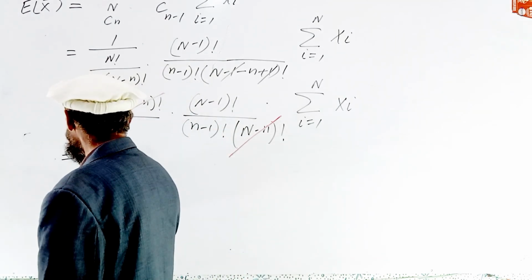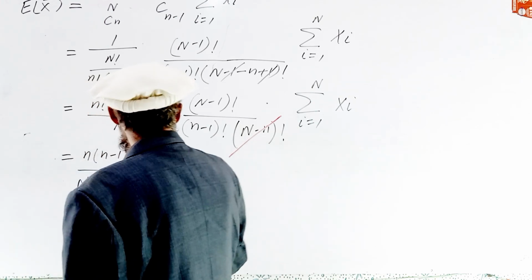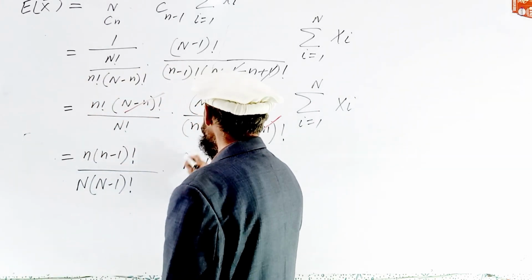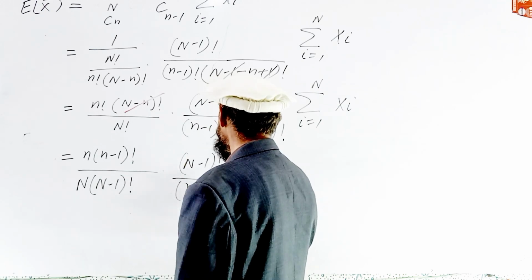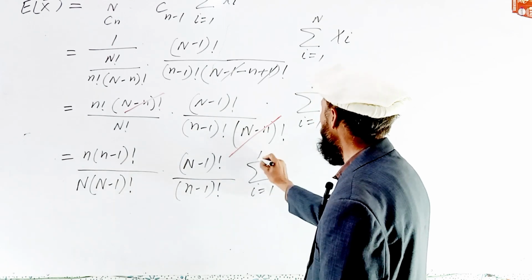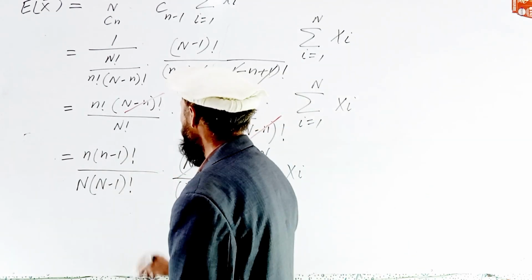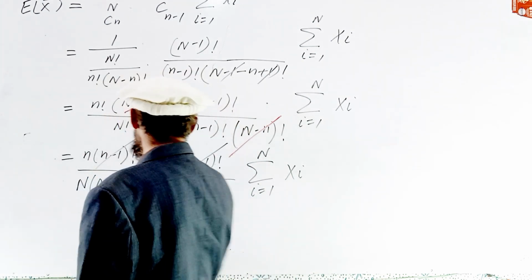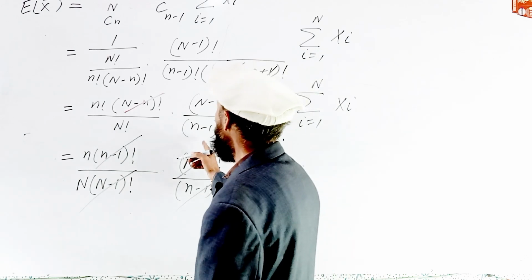The N minus 1 factorial divided by n minus 1 factorial terms are cancelled, leaving summation i is equal to 1 up to N of x_i.